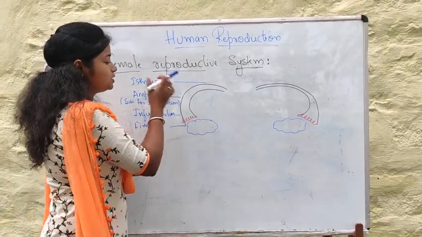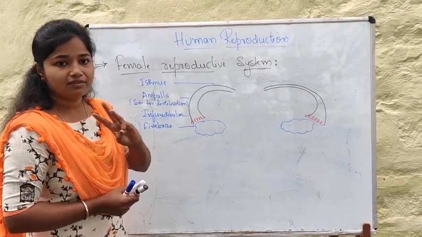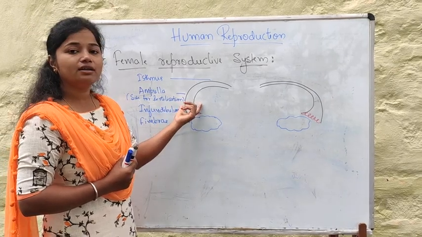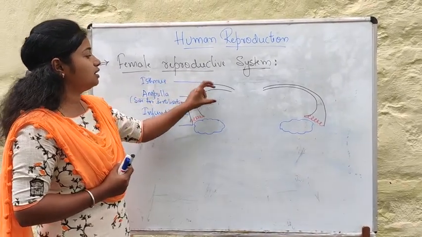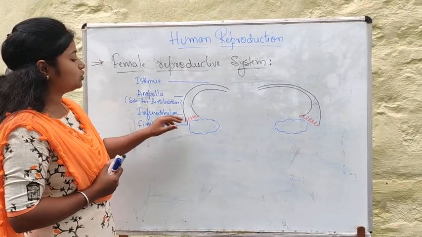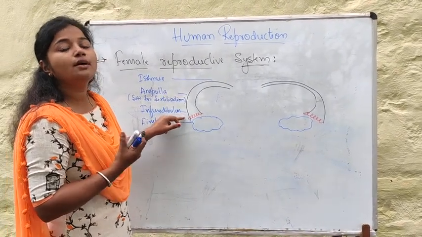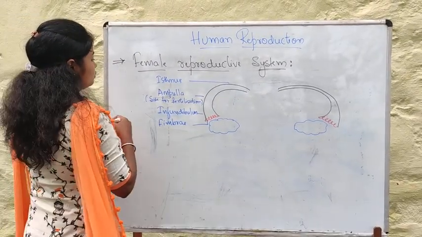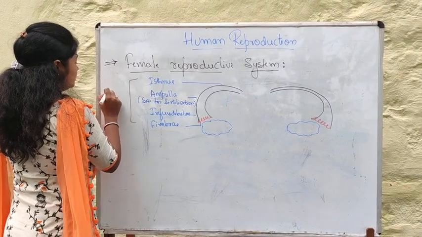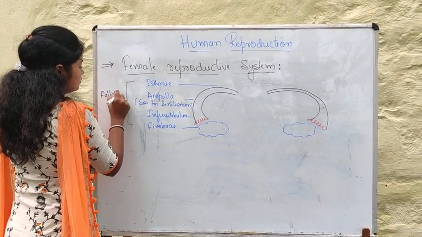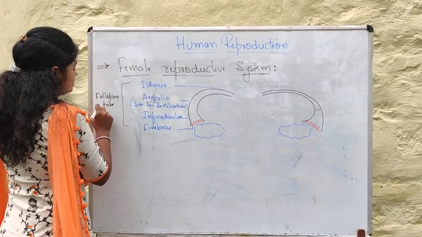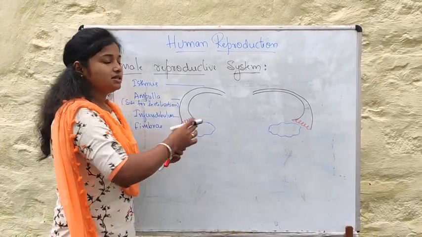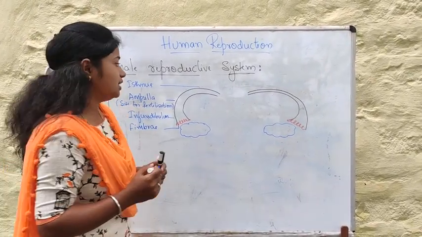The fallopian tube is usually 10 to 12 centimeters in length and has three main parts. The first wider part is the infundibulum, the second wider part is the ampulla, and the third narrow part is the isthmus. Totally, the fallopian tube extends from the posterior region of the ovary to the uterus. These three structures together form the fallopian tube, which is 10 to 12 centimeters in length. This isthmus connects to a muscular structure called the uterus.